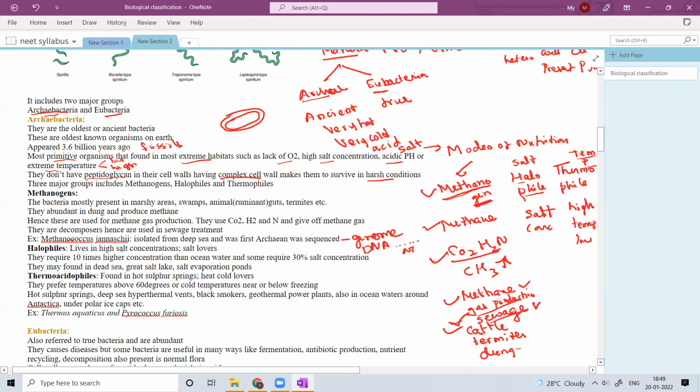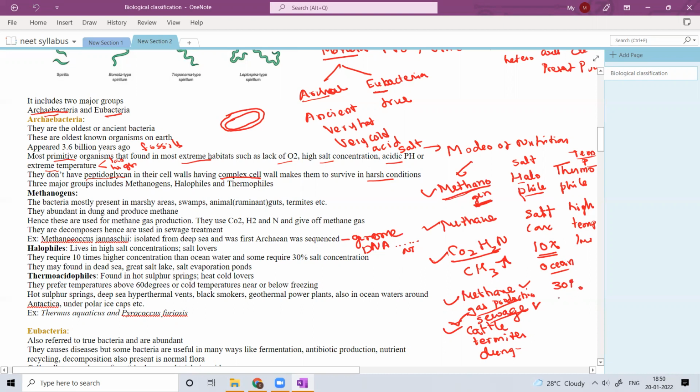Halophile lives in high salt concentration. As I told you, it is a halophile. That means it loves the high salt concentration. So normally they require 10 times more salt concentration than what is present in oceans. Okay, seawater, they require 10 times higher salt concentration to survive. Generally, some of them also need 30% of salt concentration around them.